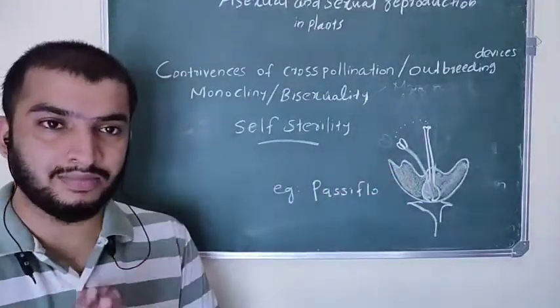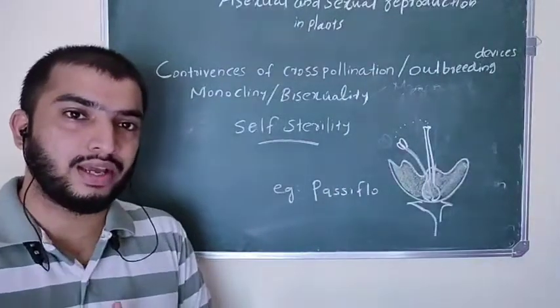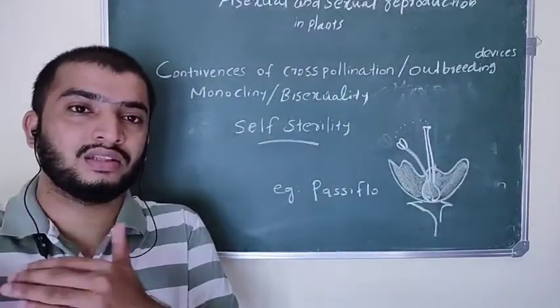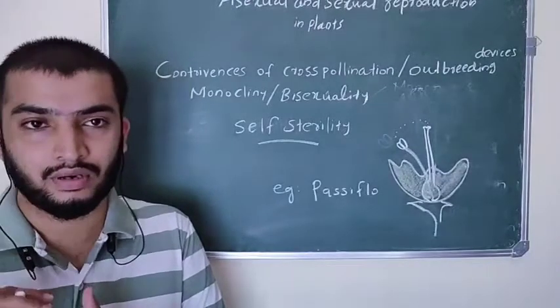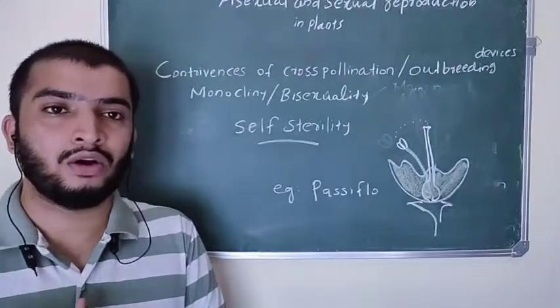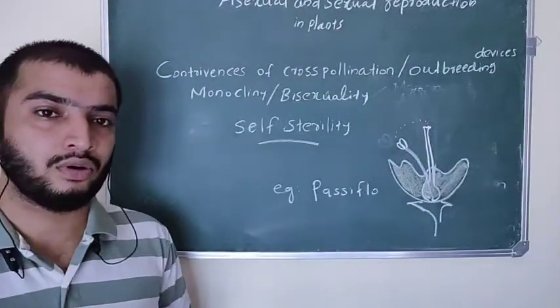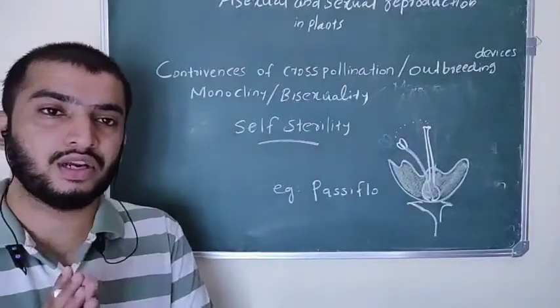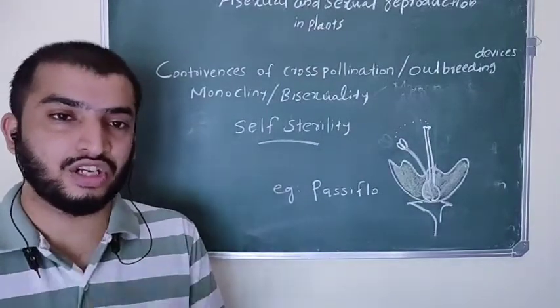This is a genetic mechanism which promotes cross-pollination. They can pollinate with other flowers, but they cannot pollinate with their own flower because pollen grains are not going to germinate on their own flower. For example, in Passiflora this kind of self-sterility or self-incompatibility is present. This is a genetic mechanism.